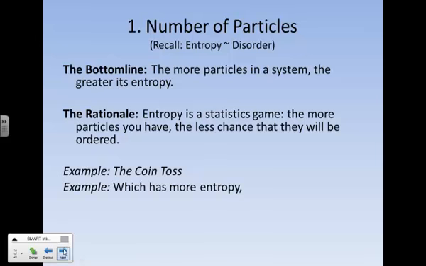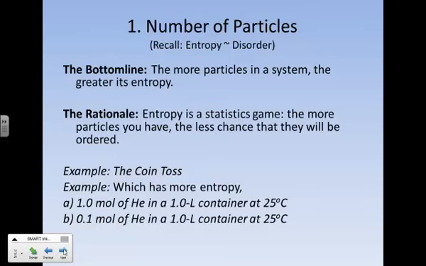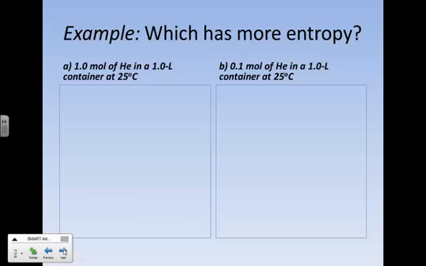Alright, as another example, let's think of helium gas. Which has more entropy? 1 mole of helium gas in a 1 liter container at 25 degrees Celsius, or 1/10 of a mole of helium gas in a 1 liter container at 25 degrees Celsius? Well, again, it's a statistics game. If you have 1 mole, you've got 6 times 10 to the 23rd particles. All these particles are spread throughout the container because the gas fills its container, as you know. On the other hand, if you have a tenth of a mole, you only have a tenth as many particles.